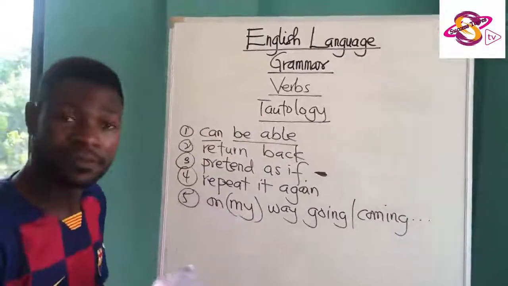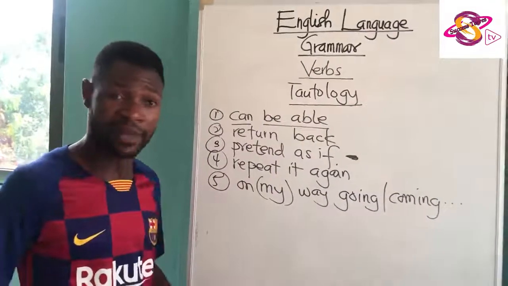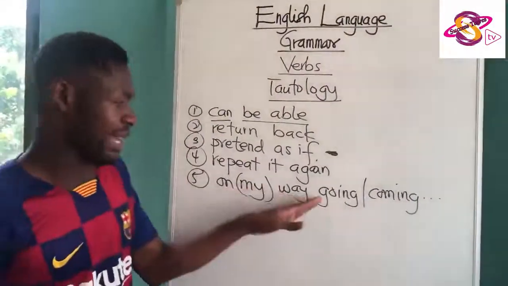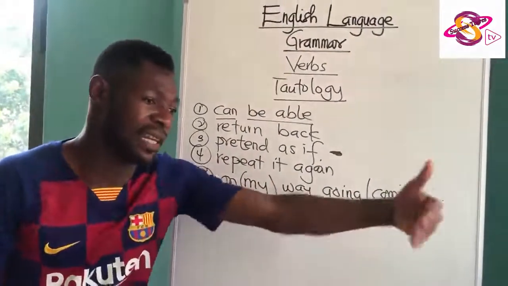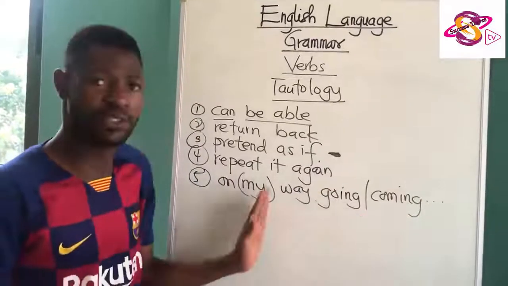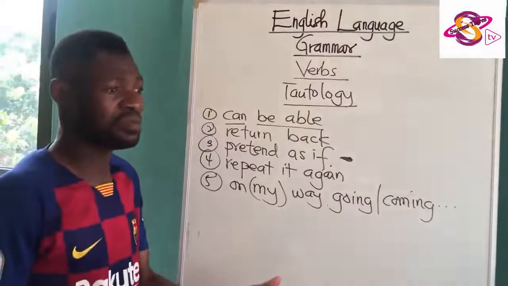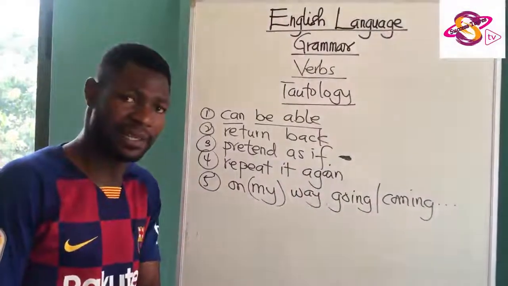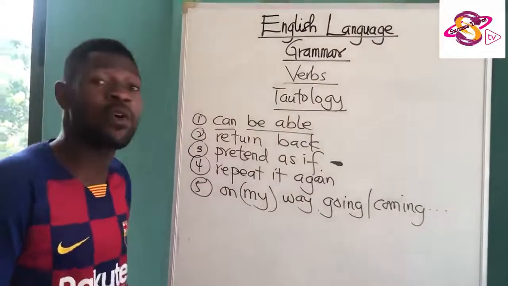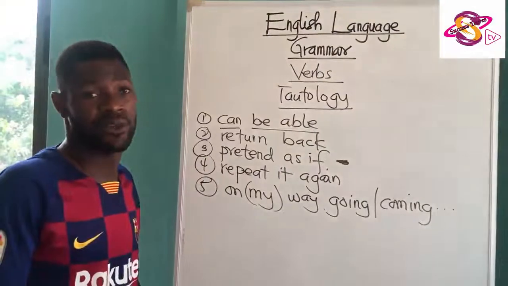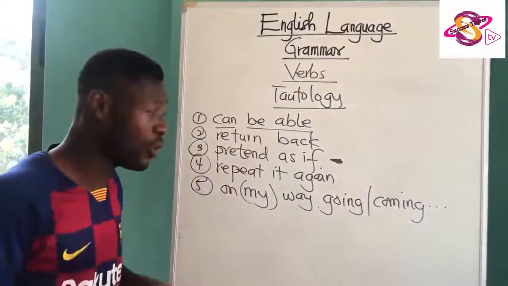You are going to a place and you are narrating to someone what transpired, what took place at the time. Now, when you say "on my way," it denotes the fact that something is happening in the process. Therefore, there is no need to bring "going to." On my way to Kumasi, something happened. It is understood. It's expressive. But when you try to say "on my way going to Kumasi," then it becomes tautologous. Or "on my way coming to school": no, "on my way" is okay. You don't need to bring any other going or coming.